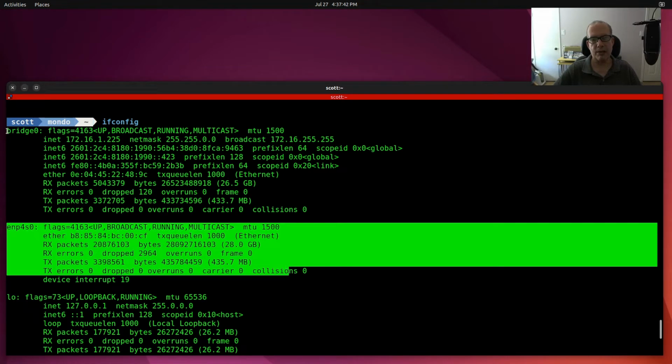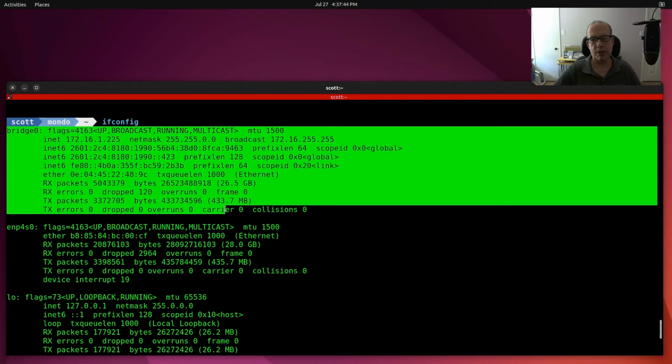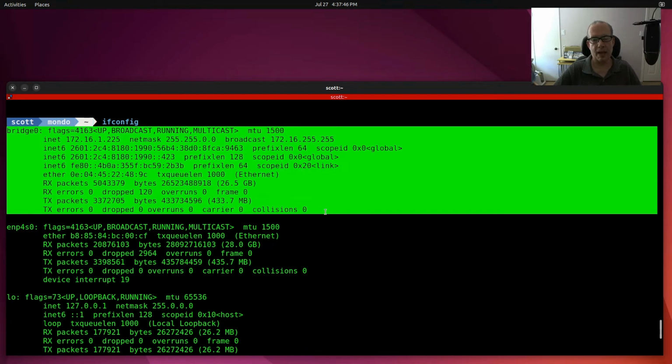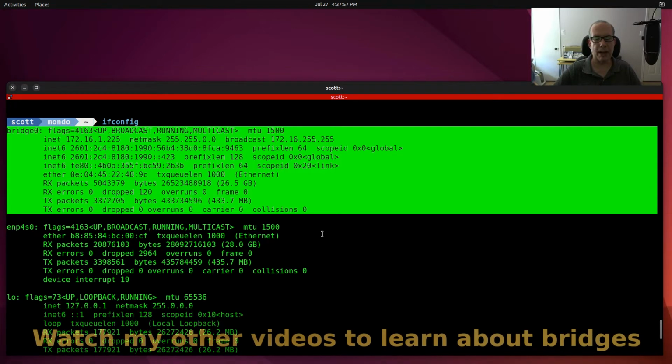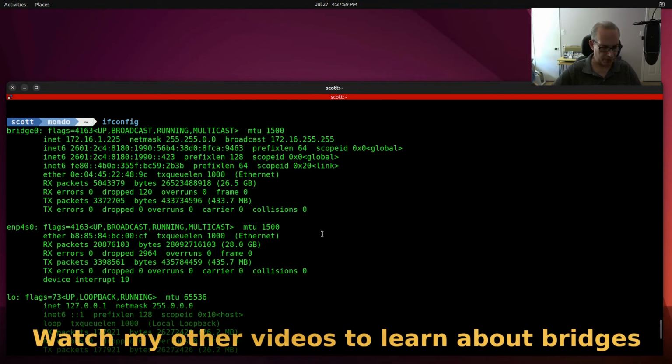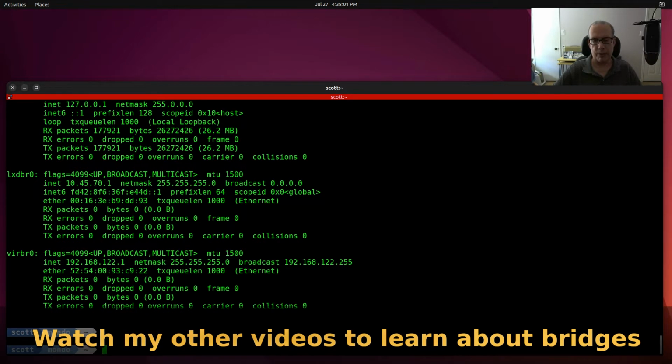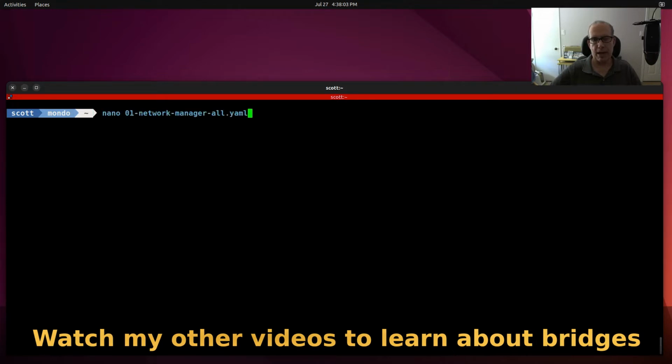Instead, I have a device called bridge0, which is a bridge that gains my IP address, and this is valuable for my Docker containers, my LXD containers, and my KVM containers that I might want to present out onto my main LAN. So again, by way of review, we're going to move over to